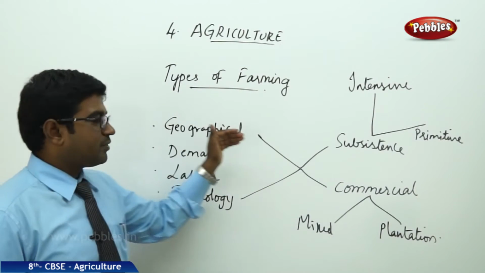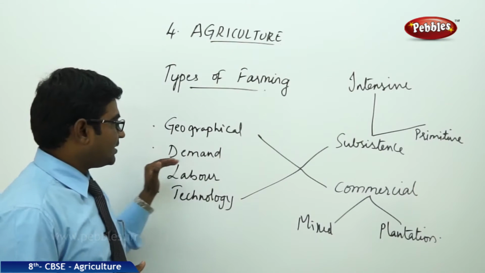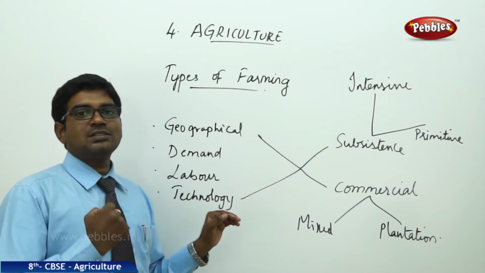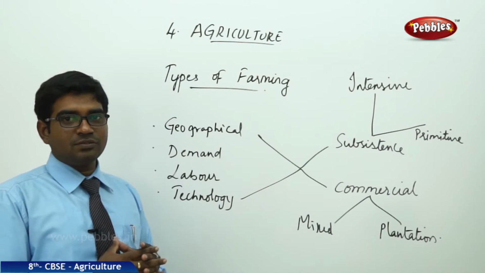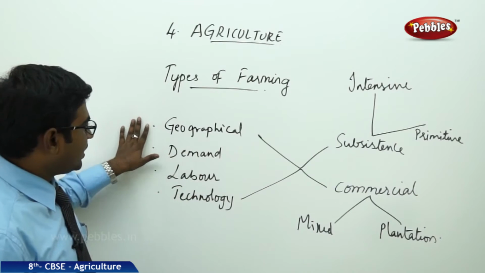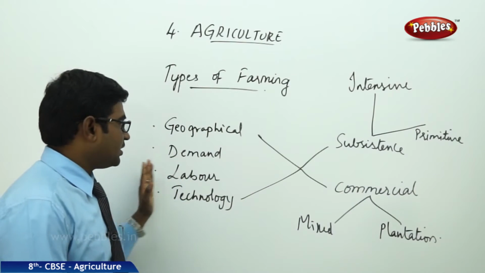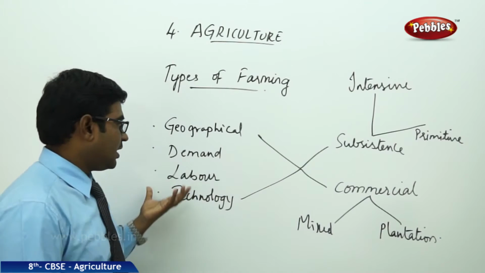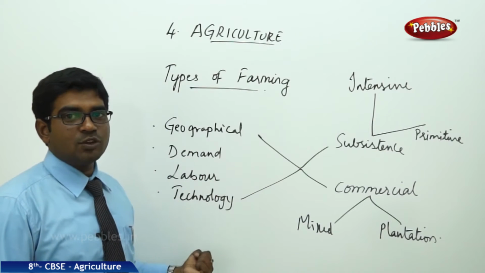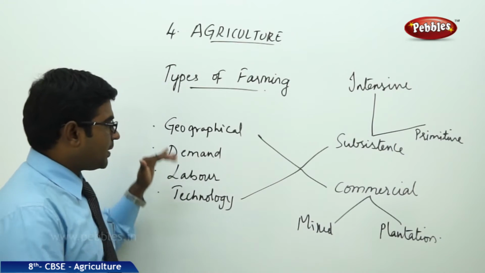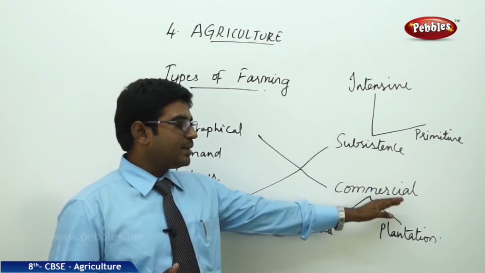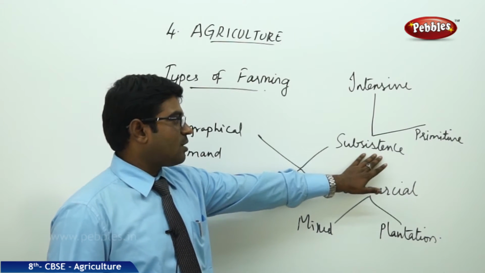Depending on the geographical area of the place, the demand of the product they are producing, labor, how many people are working in the field, and technology, how much they are using or not using. Depending on all these four factors, we generally categorize farming into two major categories, that is subsistence farming and